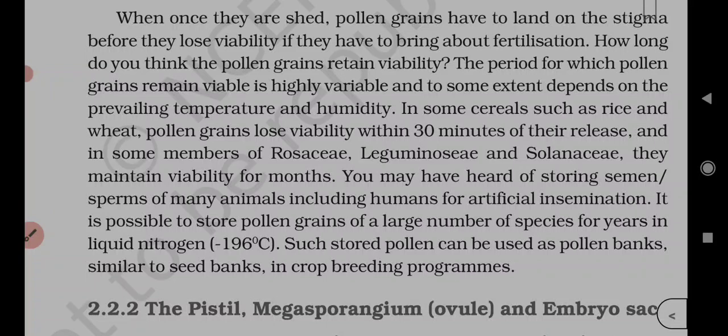So guys, the next question is, transmission tissue is a characteristic feature of. So transmission tissue can be anything, but we take it as solid style. Style is traversed by the pollen tube to reach the ovule. It is of two types, hollow and solid. In hollow style, the stylar canal is lined by glandular cells. Okay.